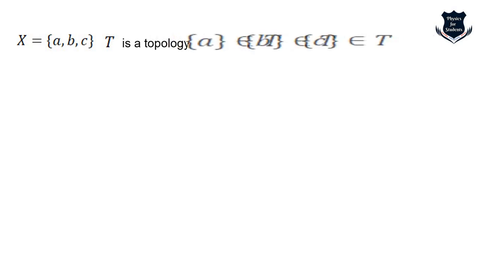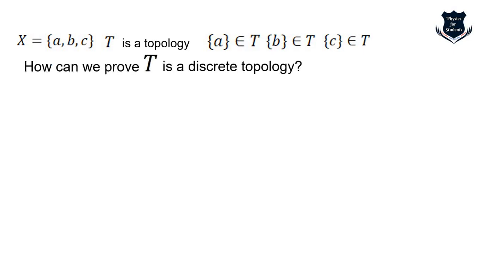Okay. Now let us demonstrate it with an example. Suppose X equals {A, B, C}, and this T is a topology. So how can we prove that T is a discrete topology? We have seen the intuitive understanding, we have seen the visual understanding. Now mathematically, how can we prove that T is a discrete topology? T is the discrete topology if T contains all subsets of X. So first let us write down what the subsets of X are. We see that 2 to the power 3, 2 cubed, there will be 8 subsets.